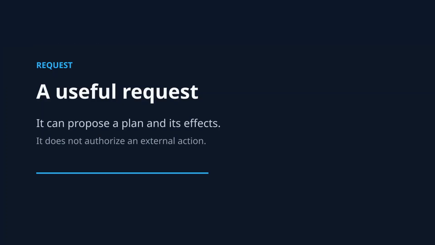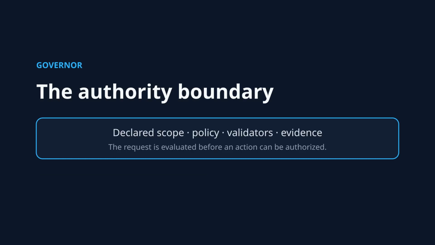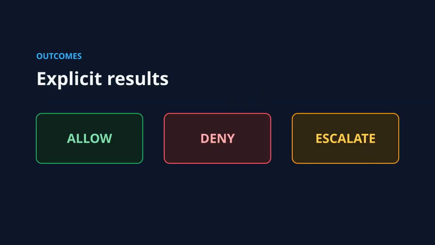Governor agent is a small, inspectable decision layer for that boundary. In this synthetic offline demo, a request is evaluated against declared scope, deterministic policy, and available evidence. Governor then produces one of three explicit outcomes: allow, deny, or escalate. The agent can structure the work, but it cannot overrule the governing result.